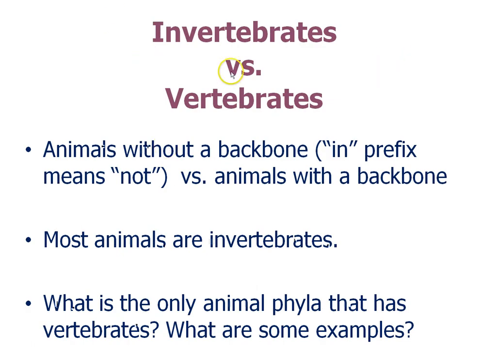All right, invertebrates versus vertebrates. The prefix in- means not, so invertebrate means not a vertebrate, or an animal with a backbone. Vertebrae are the bones that surround your spinal cord. So if you're a vertebrate, you have the backbone, the bones of your spine, and you also have the spinal cord itself protected within. Most animals are invertebrates, and if you remember, we have 9 major animal phyla, and most of those did not have a backbone. In fact, the only one that does is the chordates, which include fish, amphibians, reptiles, and mammals.